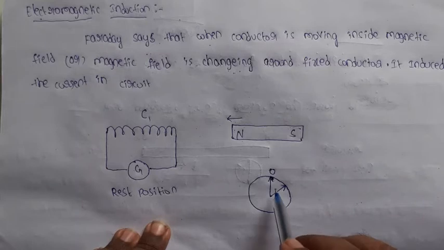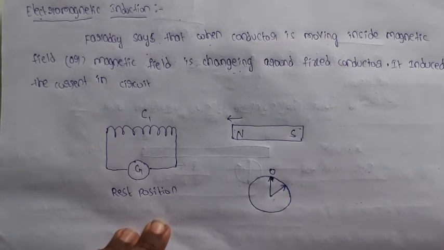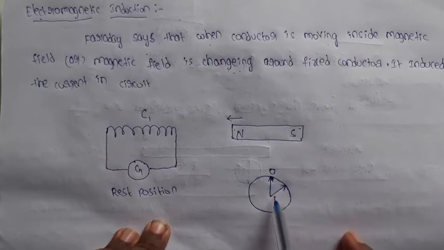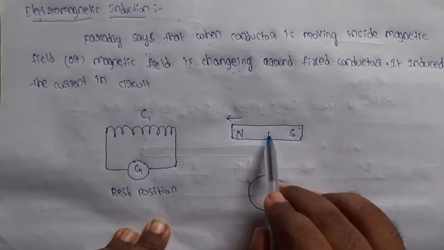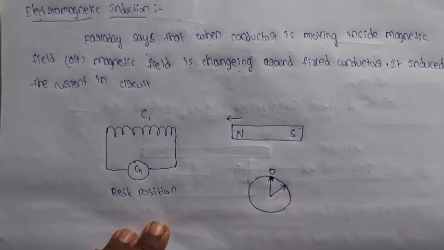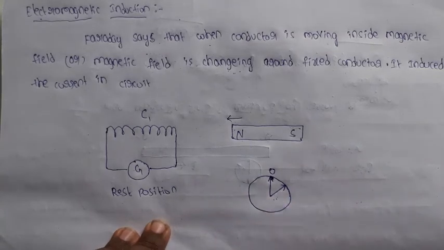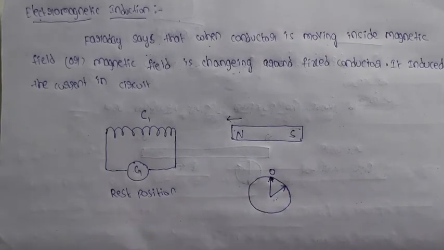Deflection means it shows current. So here current is induced by the magnetic field. We are changing the magnetic field, and the current developed is called the induced current in the circuit.